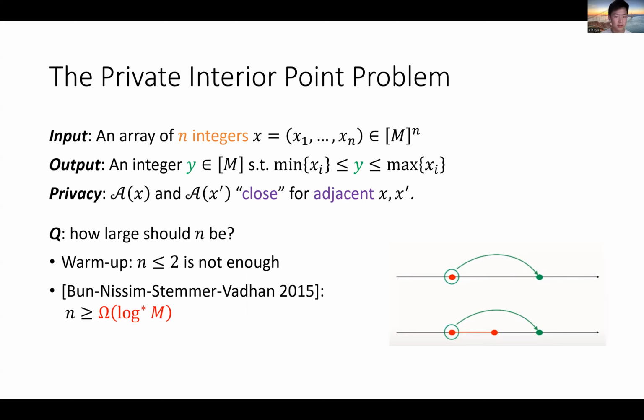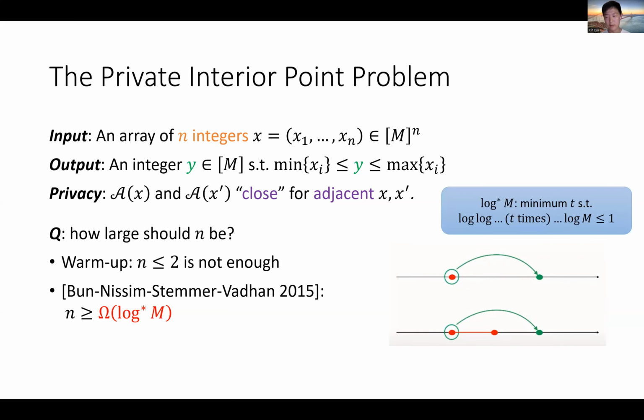In particular, in this 2015 paper by Bun, Nissim, Stemmer, and Vadhan, they showed that n has to be at least omega of log star m, where log star m means the minimum quantity t such that you have to take the logarithm t times so that the resulting quantity becomes less than 1. So this means the problem is impossible to solve if you only assume the input array is taken from the reals, and it can be arbitrary or worst case.